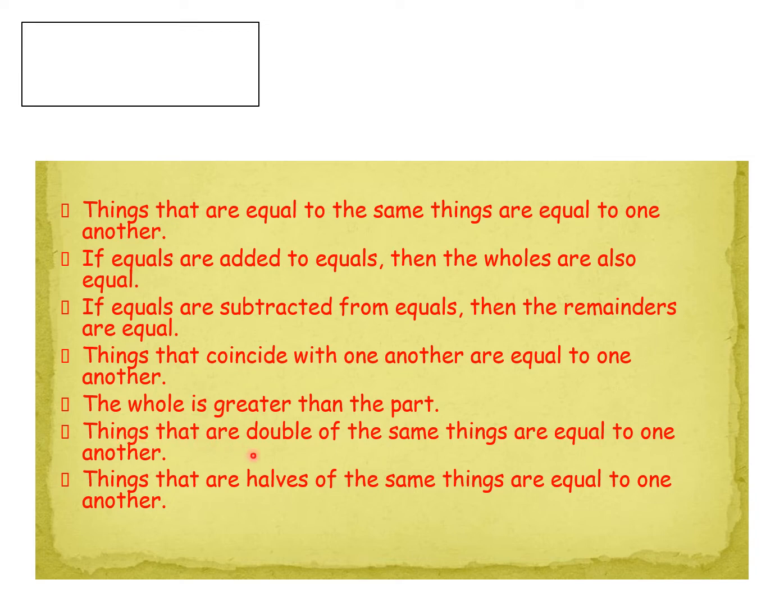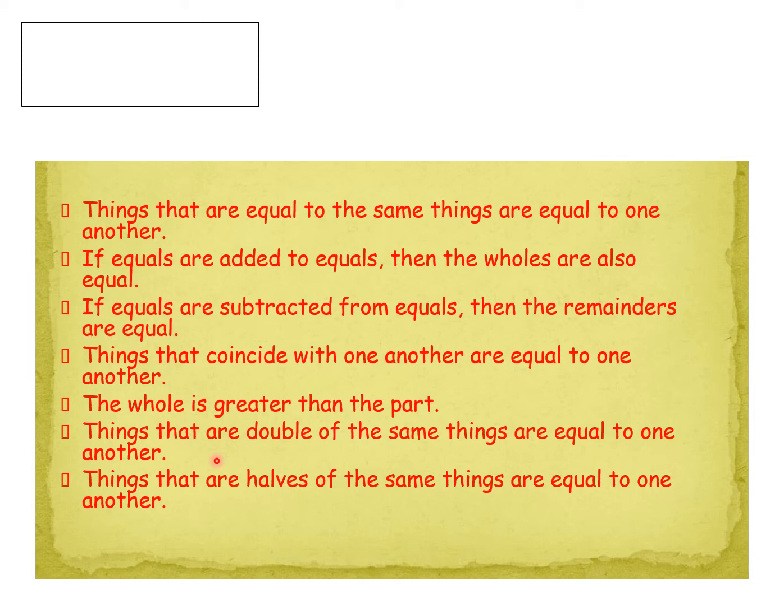Next, things that are double of the same things are equal to one another. Suppose x and y are two objects, and we assume that x and y are equal. If we double the same quantities, 2x is equal to 2y.